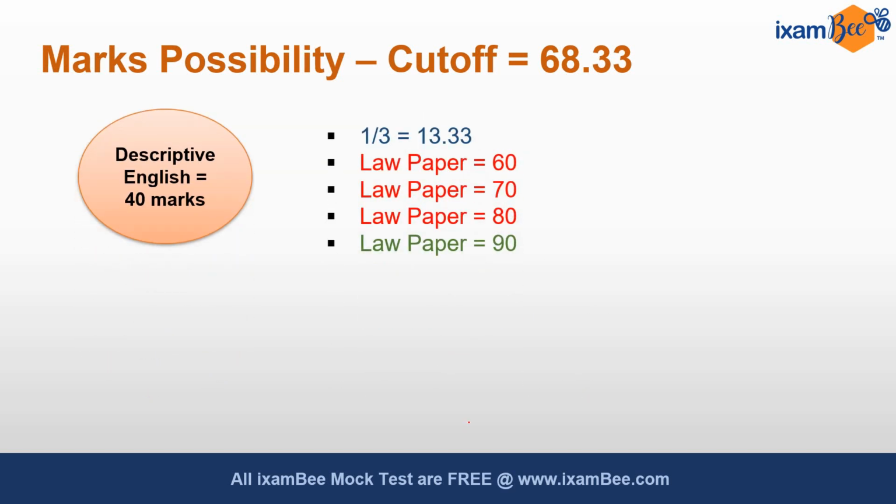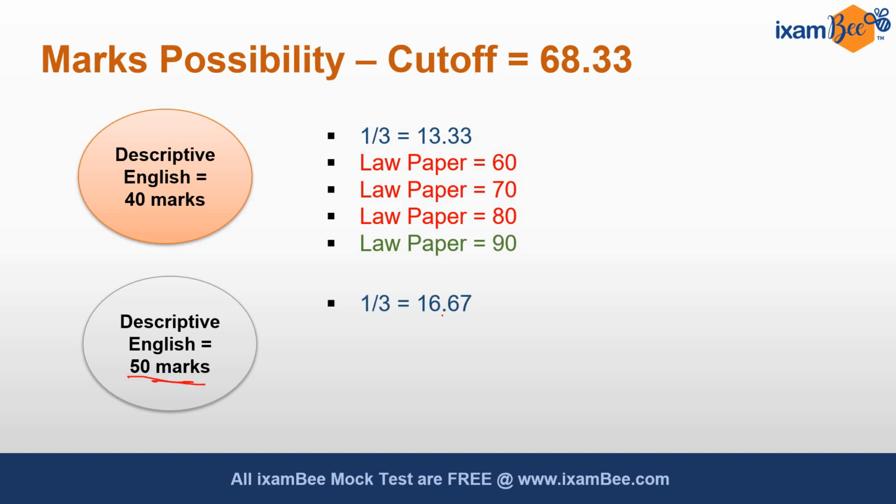So you can see how much high marks you have to target. You cannot rely on a single paper because that will extremely increase the pressure on you. In that case, you will have to score sufficiently high marks in the second paper. Taking another criteria where you score 50 marks in descriptive English, this will become equivalent to 16.67 with 1/3 weightage. Here again, if you score 60 marks in law paper, then it will be equal to 40 marks.